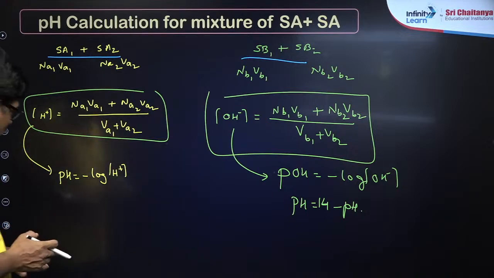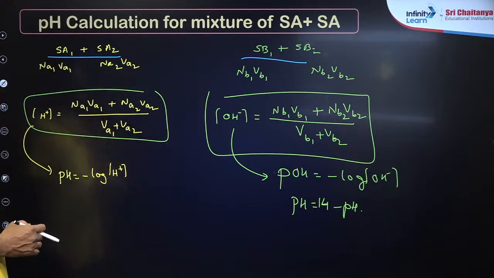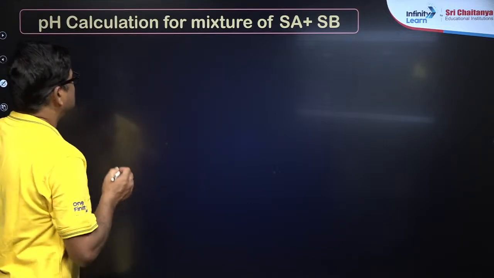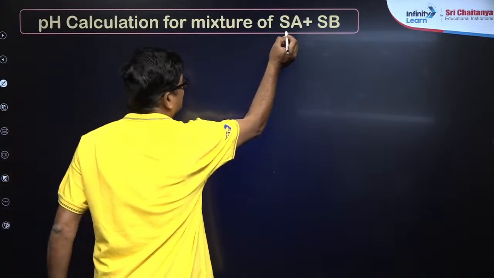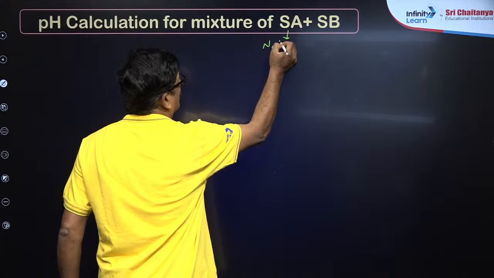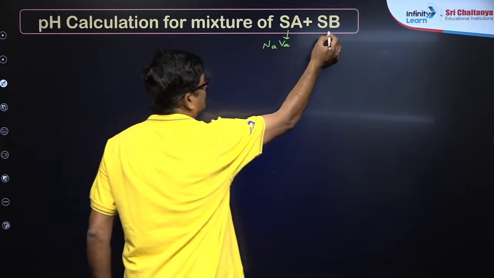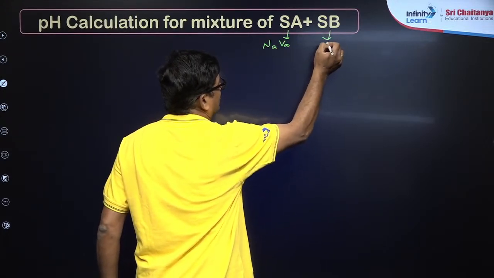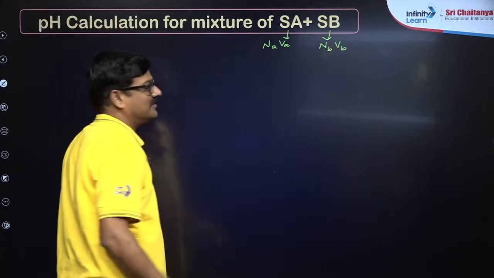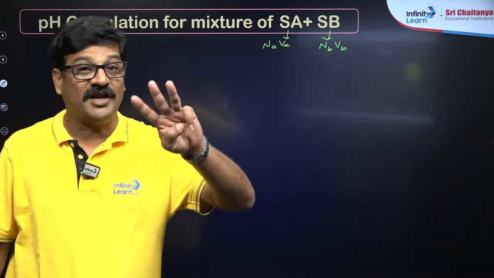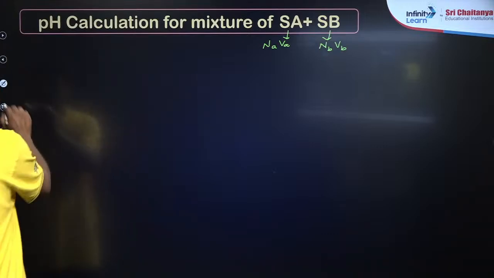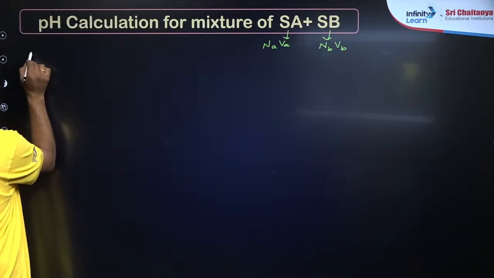Now let's talk about the strong acid and strong base mixtures. Strong acid and strong base. Let's say the strong acid has normality Na and volume Va. The strong base has normality Nb and volume Vb. If these two are mixed, I want you to face all three conditions. So what will happen in case 1?